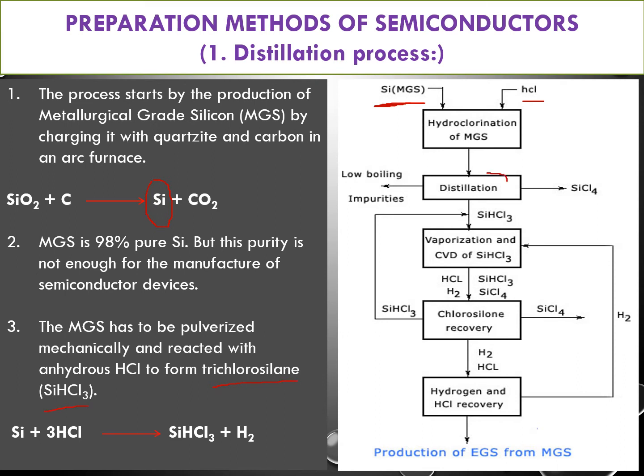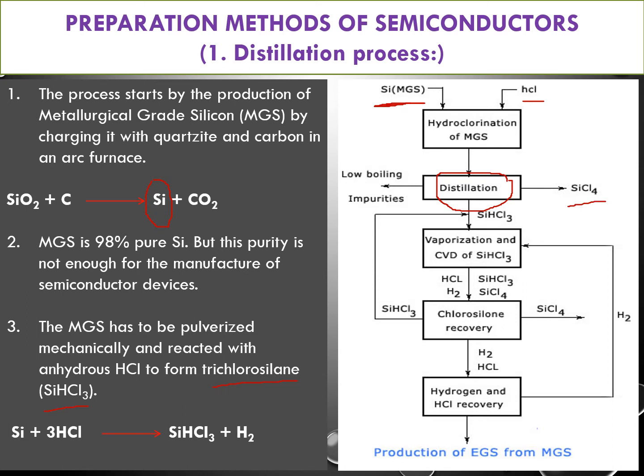In this process, silicon and hydrogen interact with hydrochloric acid and form SiHCl3. But some of the silicon and some of the HCl have not interacted with each other, and some overreacted, so SiCl4 may also be formed, and some other impurities are there.